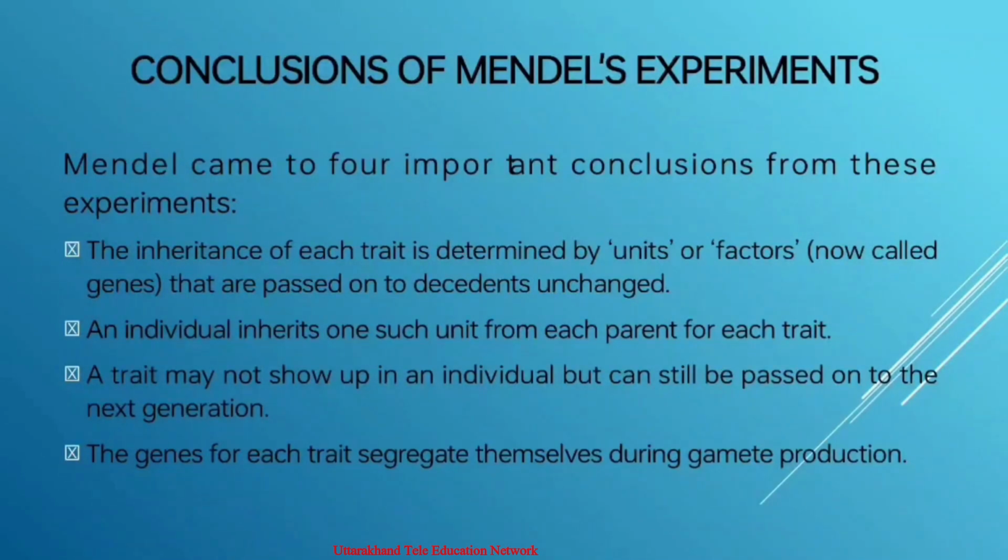And the third one is that a trait which may not show up in an individual can still be passed on to the next generation from its parent. And the last conclusion is that the genes for each trait segregate, meaning separate themselves, during gamete production. So these are the conclusions of Mendel's experiments.